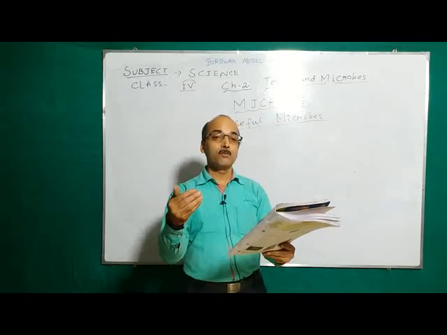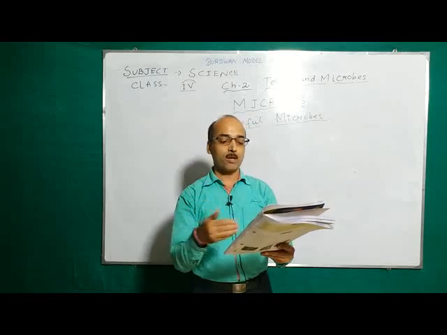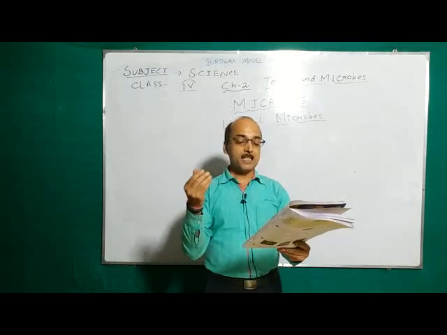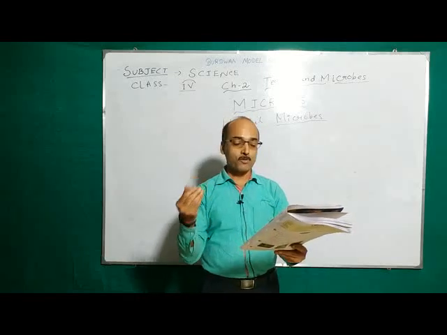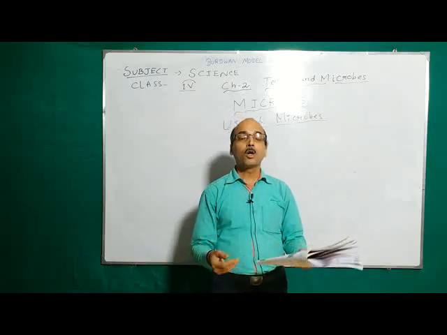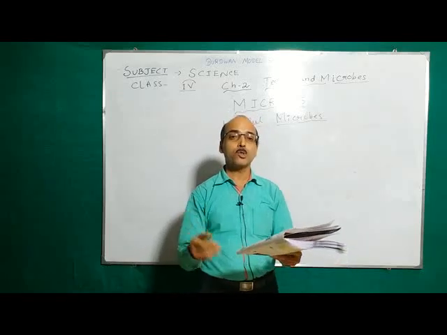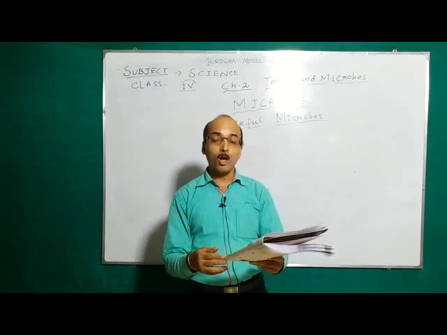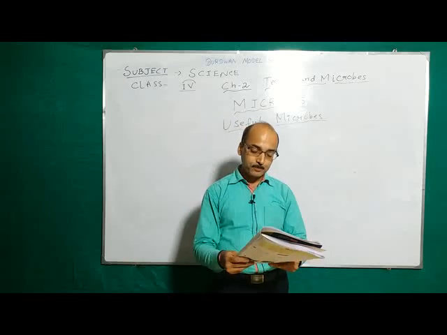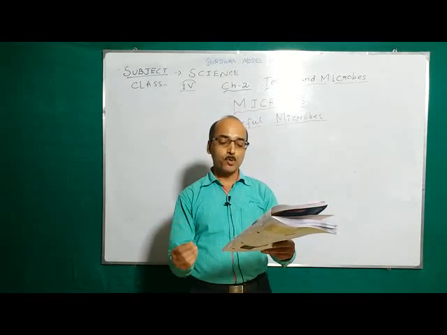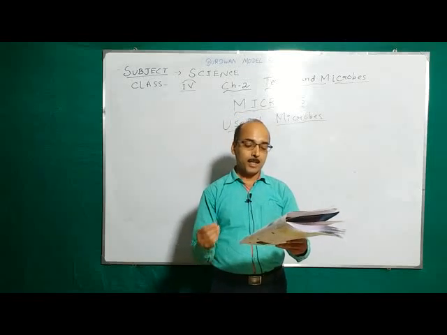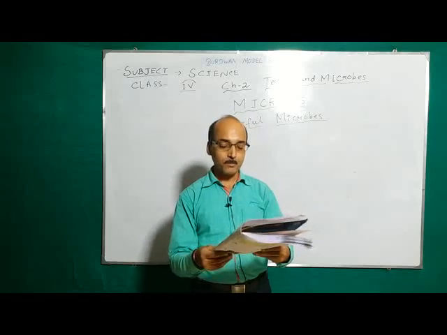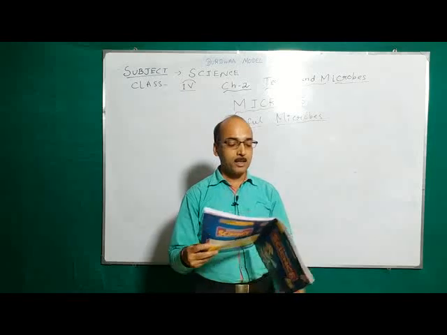I am just revising it once again, recapitulating what we have learnt now. There is a fungus, yeast, which helps to make soft cakes and bread. There is one bacteria called lactobacillus that helps to convert milk into curd. Some bacteria help in the decay of dead plants and animals. Some bacteria help to produce vitamins in our body. Some bacteria help in the digestion of food in our body. So students, we have completed the chapter.